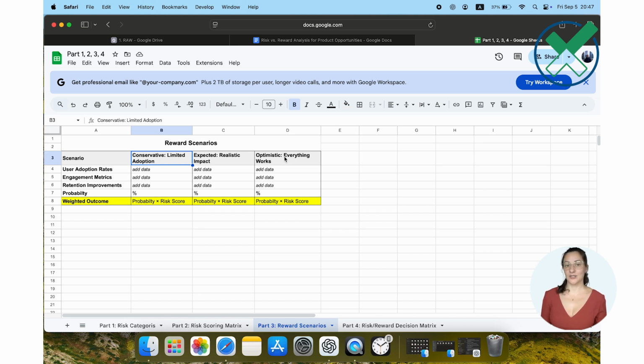Now multiply each scenario by its probability. Conservative 50% chance. Expected 35% chance. Optimistic 15% chance. Your weighted outcome is what you're proposing to build.